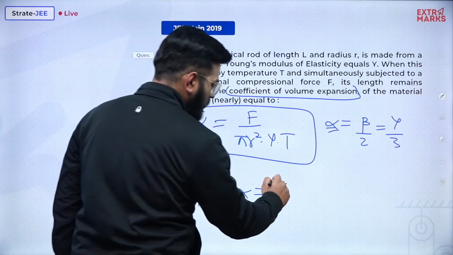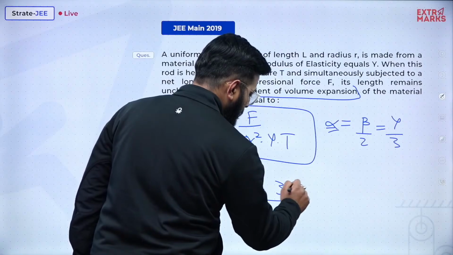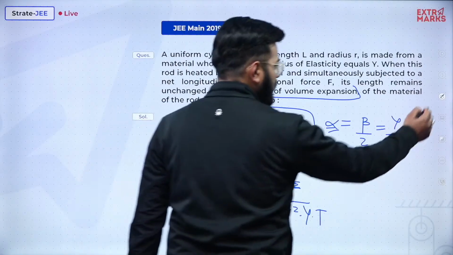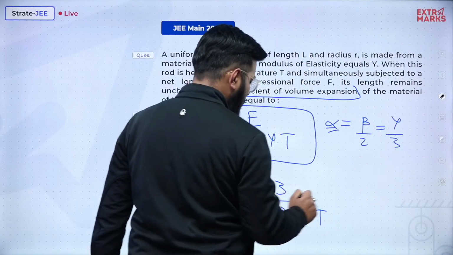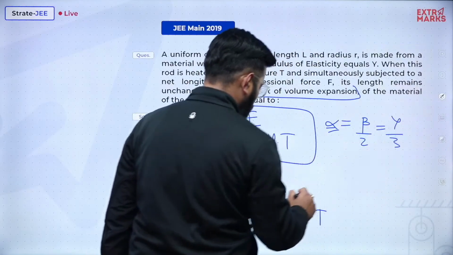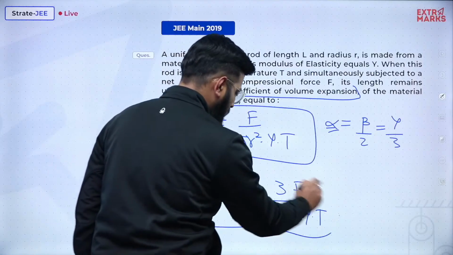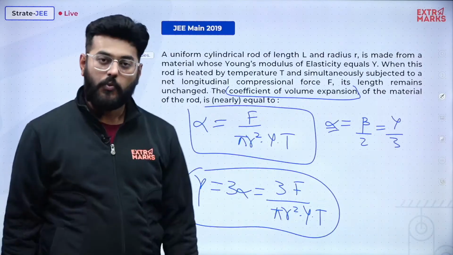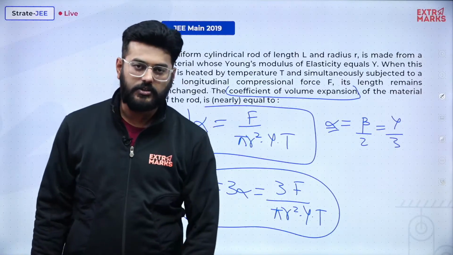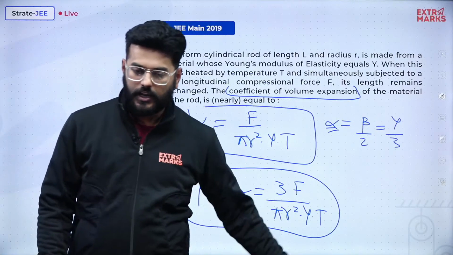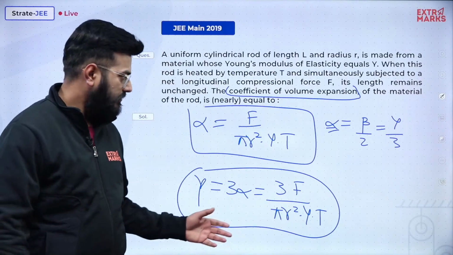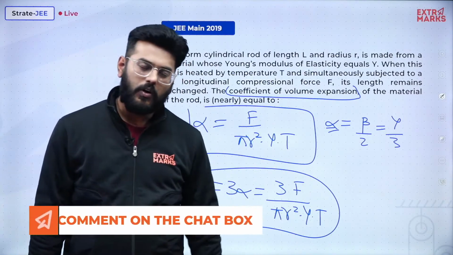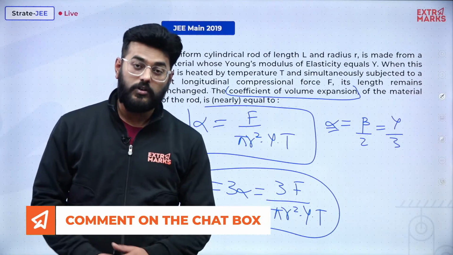So just multiply 3 over here, so it will be 3F upon pi r square into Y into t, and this is the final result. So are we correct? Let's check it up. Yes sir, you are absolutely correct. We are absolutely correct, and this is the explanation. If you are facing any doubt or problem till now, you can just comment and ask any doubt regarding this topic of mechanical properties of solids and liquids.